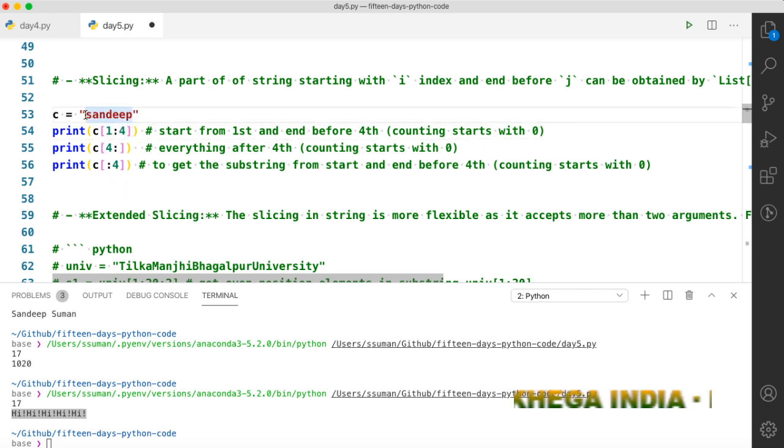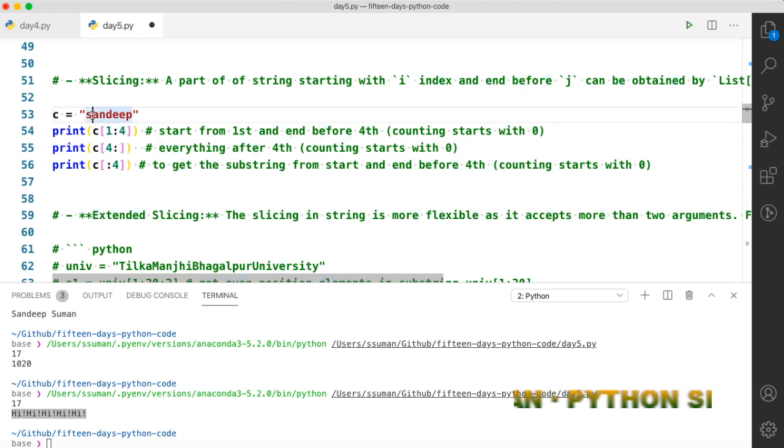So this is 0, this is 1, this is 2, 3, 4. The first slice will start at position 1 and go up to 4. So it will print the characters up to the fourth, which is this E, so it will print A and D.